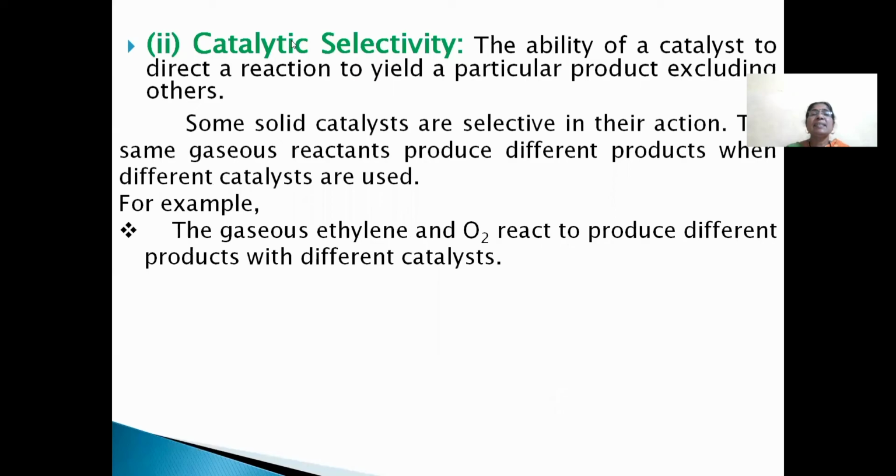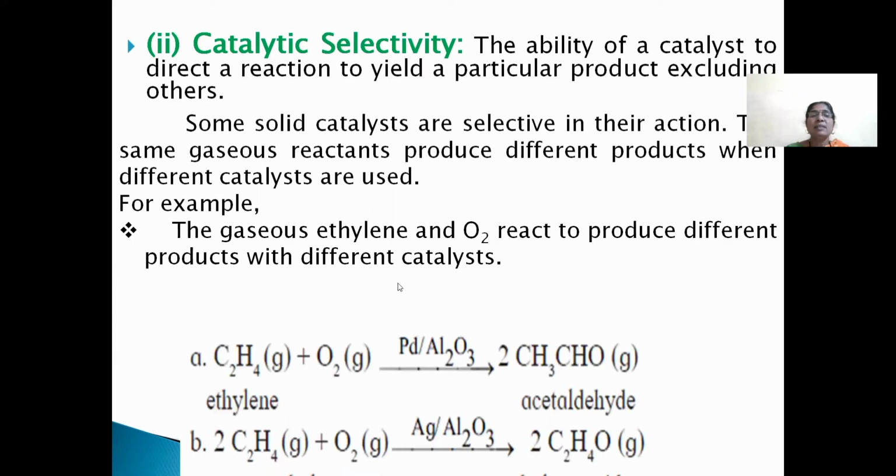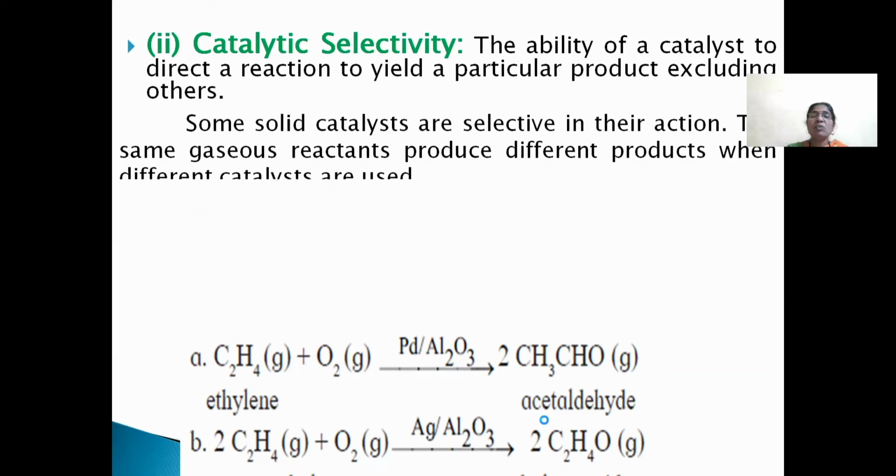Next one will be catalytic selectivity. That means here the gaseous ethylene and oxygen react to produce two different products with different catalysts. In the first, we can use the catalyst palladium. Oxidation of ethylene gives acetaldehyde. In the second chemical reaction, silver acts as a catalyst in presence of alumina. It can form ethylene oxide.